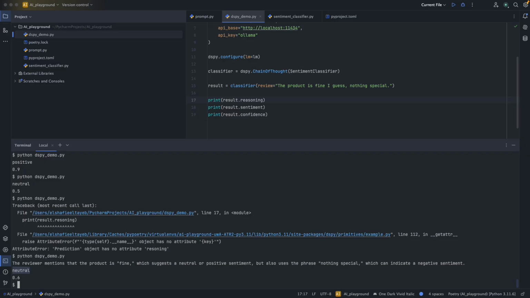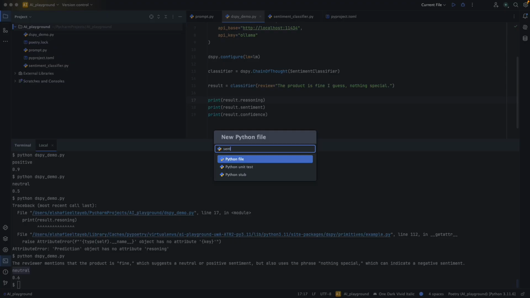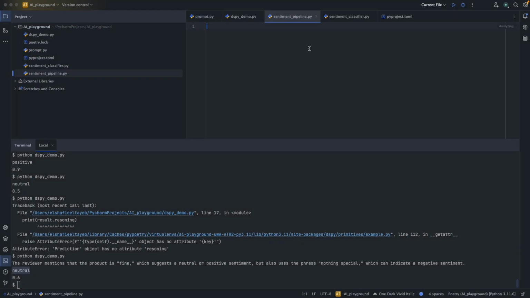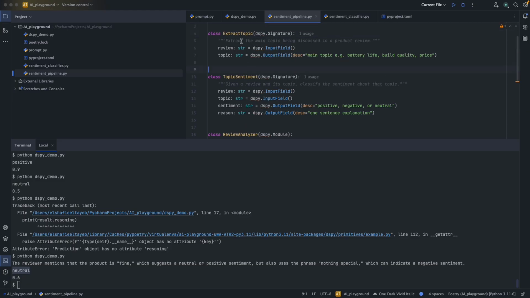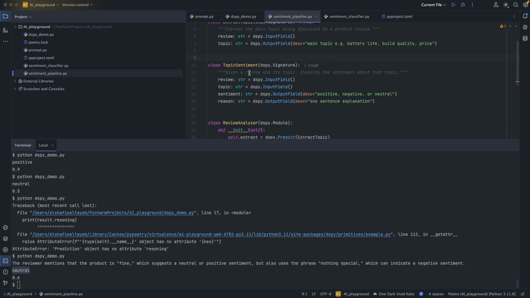Now let's build something real, like a two-step pipeline. First, extract the topic from the review, and then classify sentiment about that specific topic. This is where DSPy shines over raw prompting. So I prepared a set of classes that I will just copy here. I will call the file sentiment pipeline and just paste the classes. It's all about having one class for extracting the topic, which will extract the main topic we are discussing in the product review. And then we have a class for the topic sentiment, which classifies the sentiment about that topic.